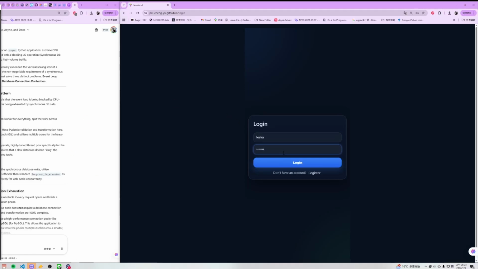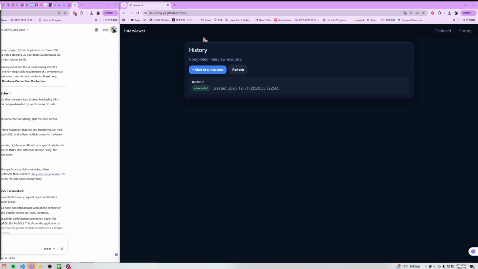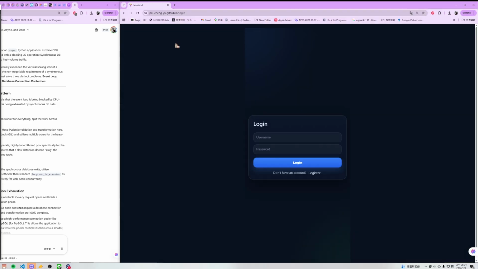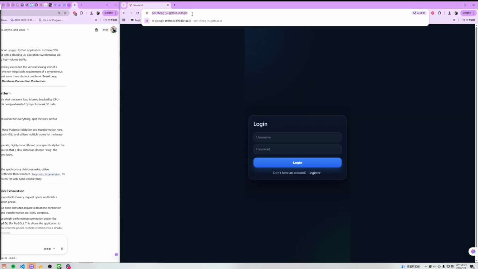So first we log in over here. And I should remind that we should not reload the page, because it is a GitHub page and the router will not refresh properly. So always use the right link and do not reload here, because reloading the page will cause a problem.